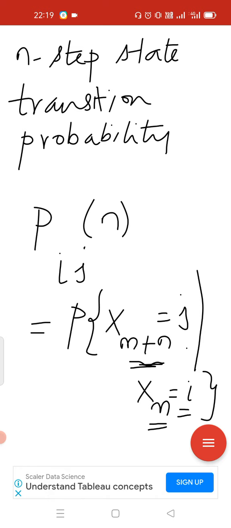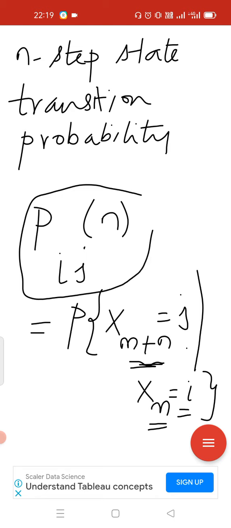So we are moving from the ith state to the jth state in how many steps? In n steps. So we are calling this the n-step transition probability. It is denoted as Pij of n.